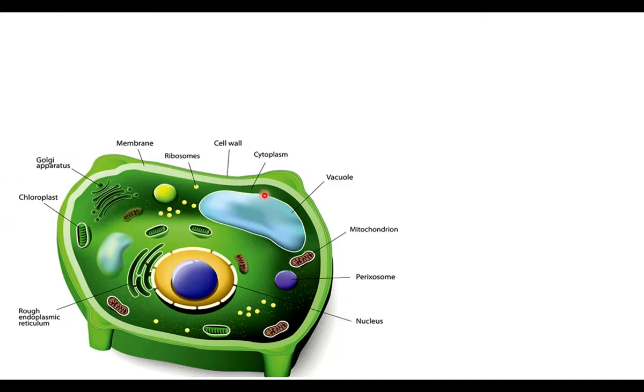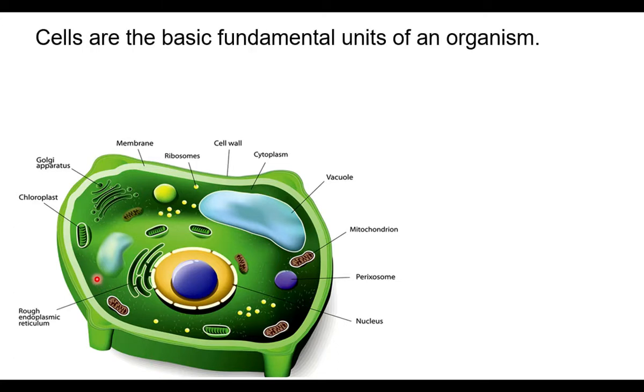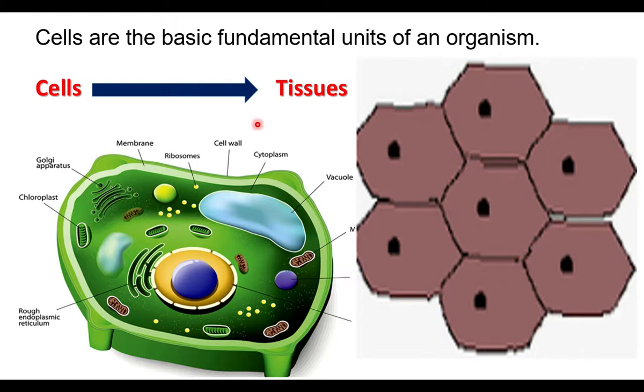A cell is able to do various activities independently. Cells are the fundamental units of organisms. Cells group together and form tissues.